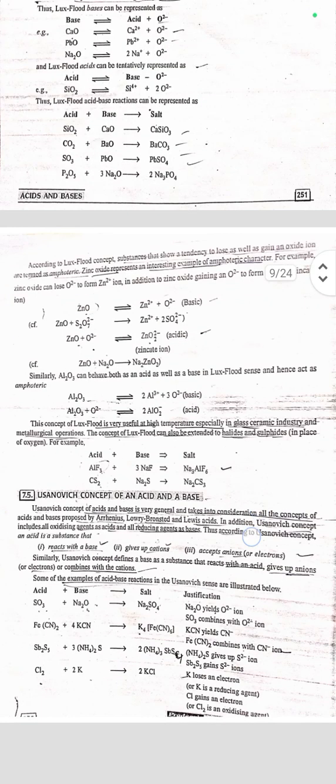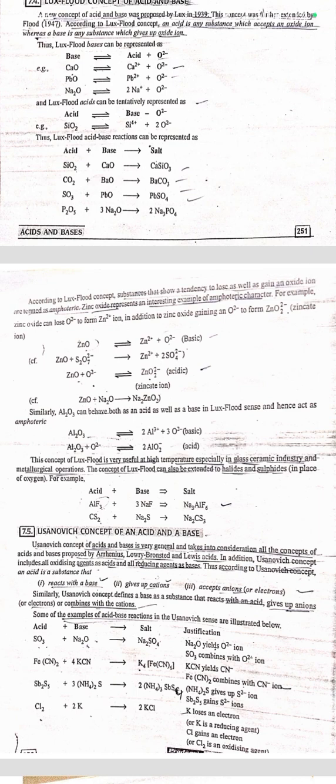Next is the Lux-Flood concept of acid and base. According to the Lux-Flood concept, an acid is a substance which can accept an oxide ion whereas a base is a substance which can give up an oxide ion. According to the Lux-Flood concept, substances that show a tendency to lose as well as gain an oxide ion are termed as amphoteric.